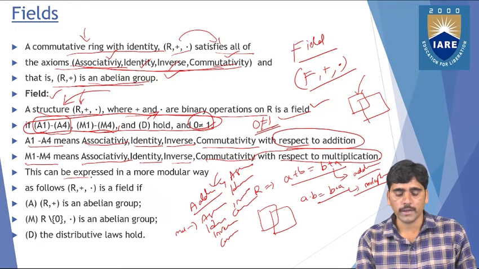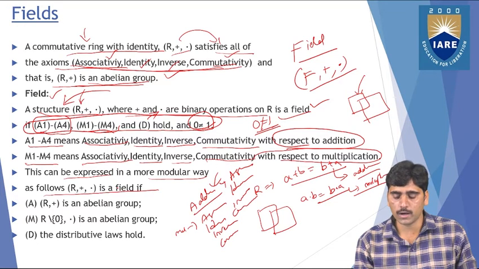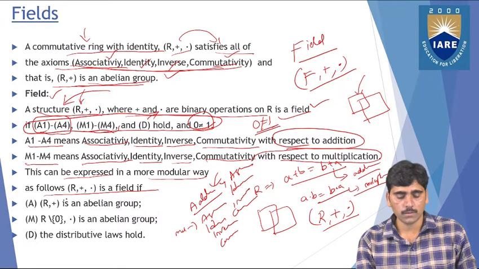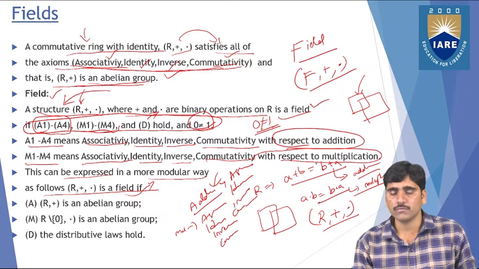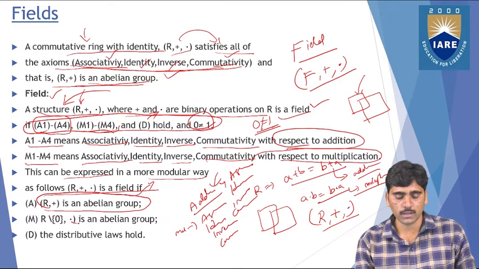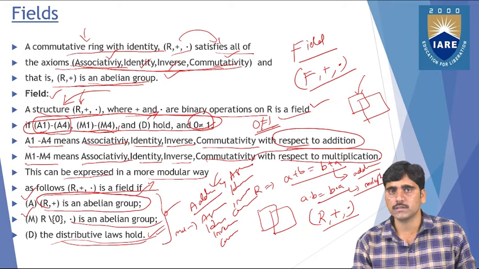This can be expressed in a more modular way as follows. R, plus, dot is a field if and only if R plus is an abelian group, R with multiplication is an abelian group, and the distributive laws hold. So with respect to the addition, with respect to the multiplication, and with respect to the distributive laws, if it satisfies all the conditions like a ring, then it is said to be a field.